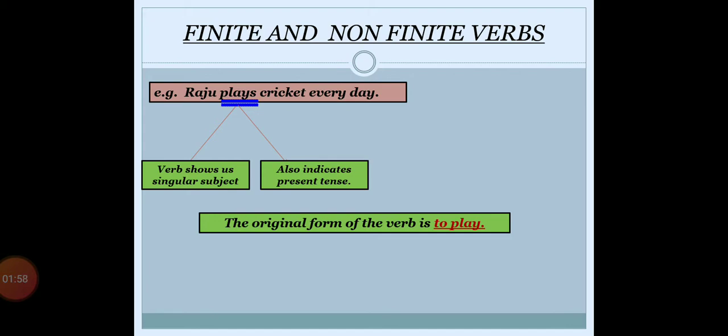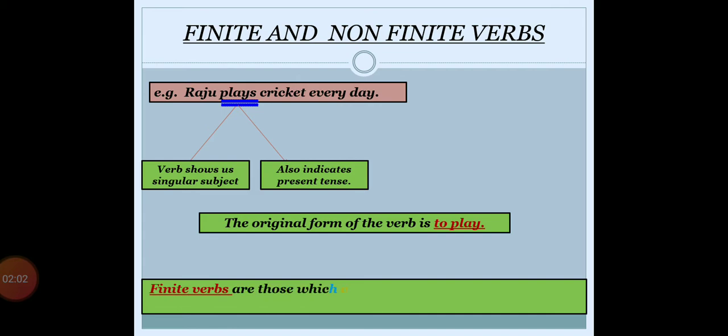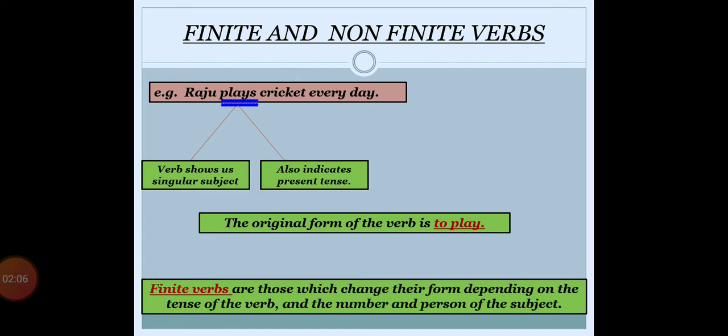So these types of verbs are called finite verbs. Finite verbs are those which change their form depending on the tense, the number, and the person of the subject. Number means singular or plural. Person of the subject means first person, second person, third person, which we have already seen.